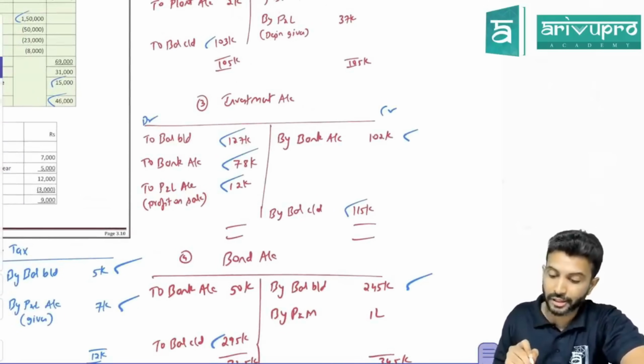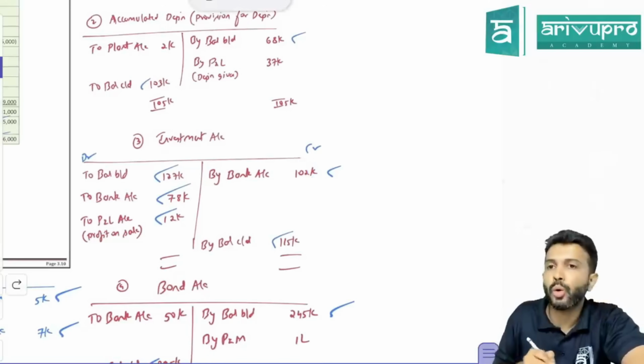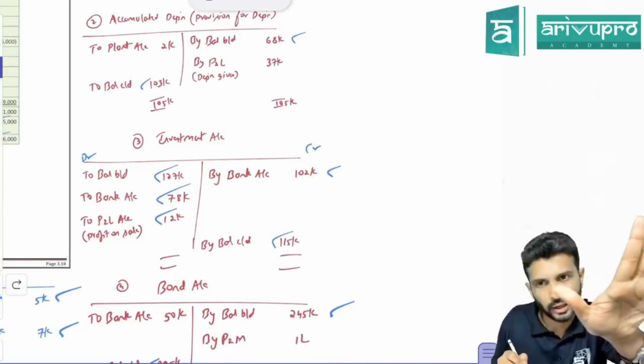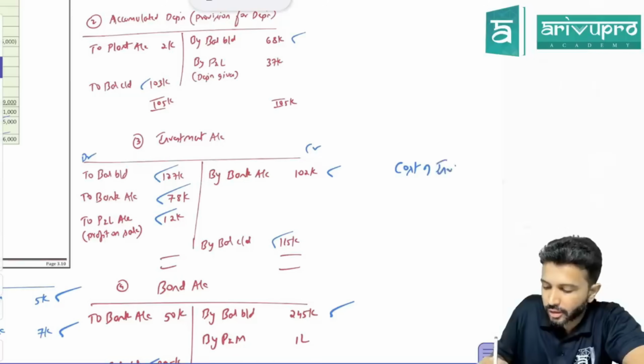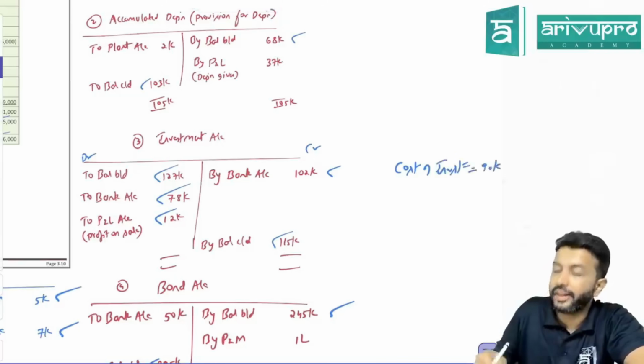So why will it come on the debit side, sir? Sir, investment is shown at cost. Correct? So when you sold an investment, what was the cost of that investment? Cost of the investment was 90,000.